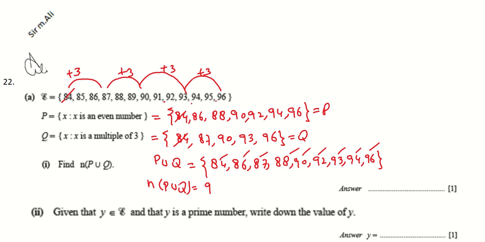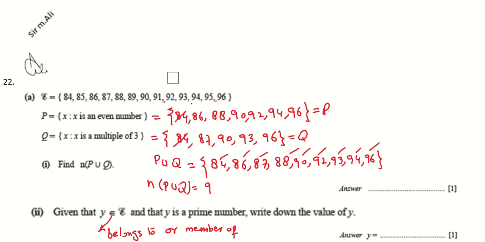Now part 2. Given that Y belongs to epsilon, the member of epsilon, and Y is a prime number.